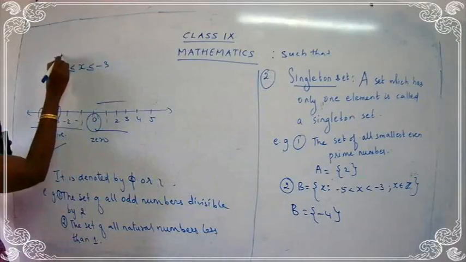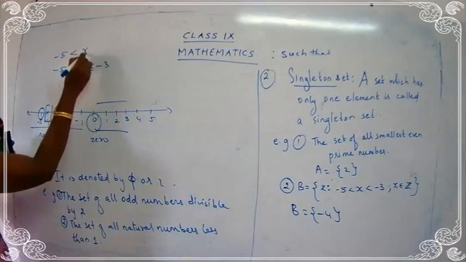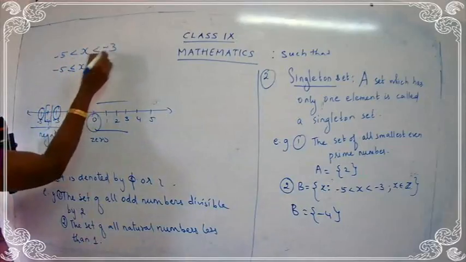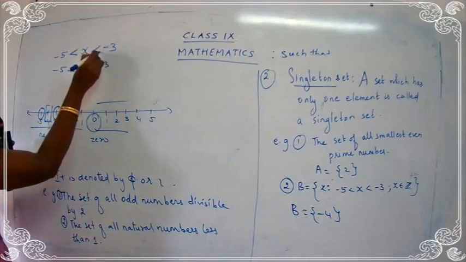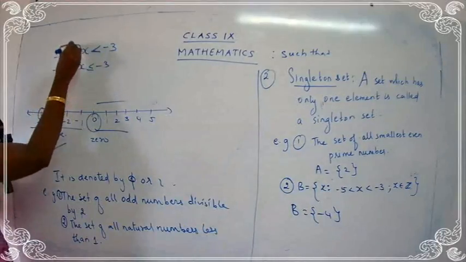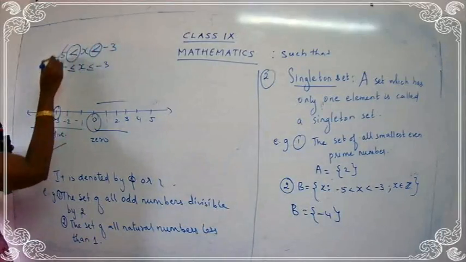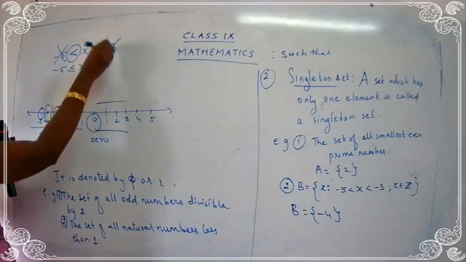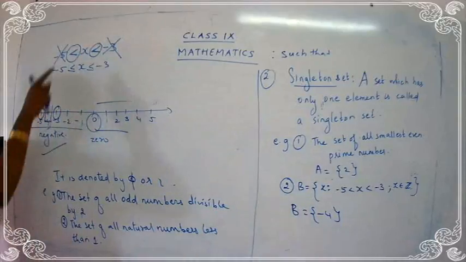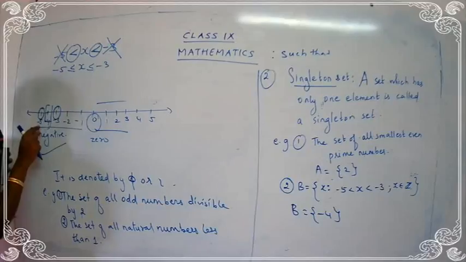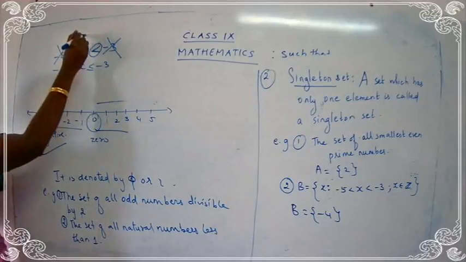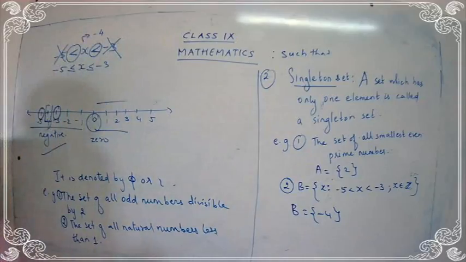Here you have minus 5 less than x less than minus 3. So with only less than, you should not take minus 5 and minus 3. So what is the number present between minus 5 and minus 3? Minus 4. I hope you are clear.